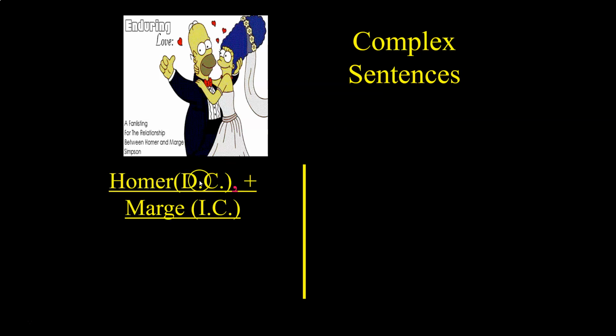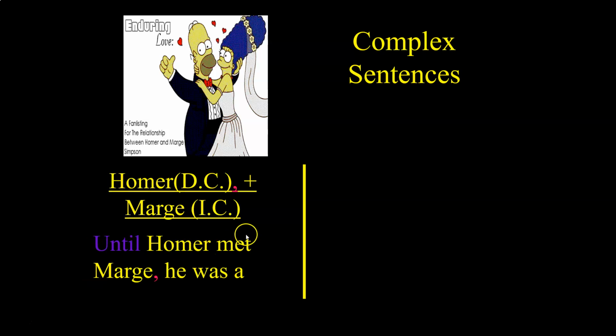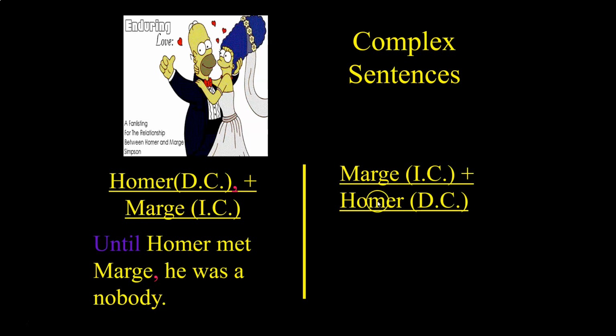So a Homer, a dependent clause, plus a Marge, an independent clause. Until Homer met. There's a WOBBLES word, right? There's a subordinating conjunction. Until Homer met Marge, he was a nobody, right? So here's your dependent clause: until Homer met Marge. That can't stand alone, right? We need that Marge clause, he was a nobody. So that's why it's a complex sentence, right?